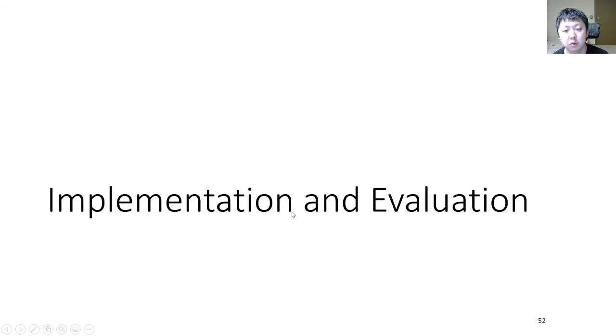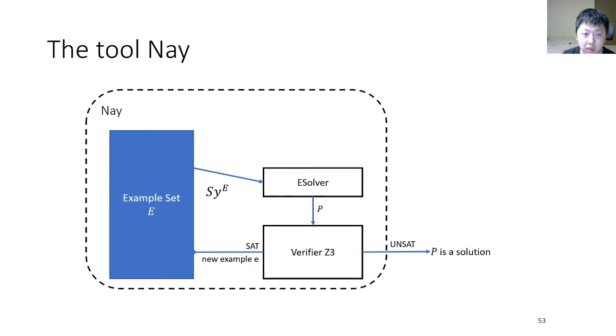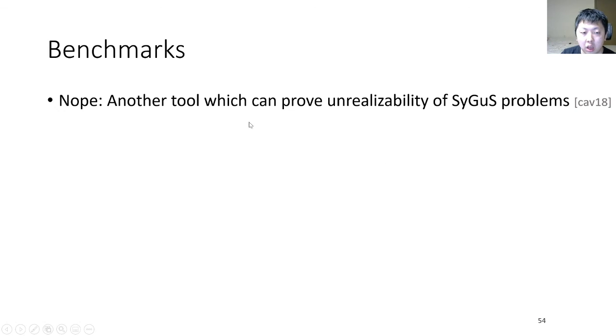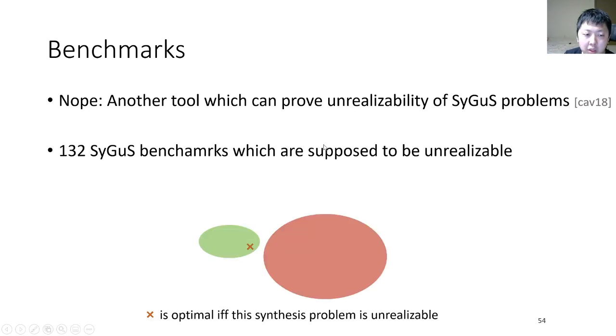Then, I'm going to show you our tool, NAPE, and the evaluation of NAPE. We built a tool which contains a component of the traditional counterexample-guided inductive synthesis framework, which can compute a solution if there exists one, and it contains another component which can prove unrealizability using the equation solving which I introduced before. And in our previous work, we have another tool named NOPE, which can also prove the unrealizability of SyGuS problems. So we take the 132 benchmarks from NOPE and compare our tool NAPE against NOPE.